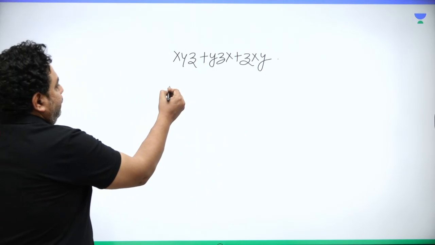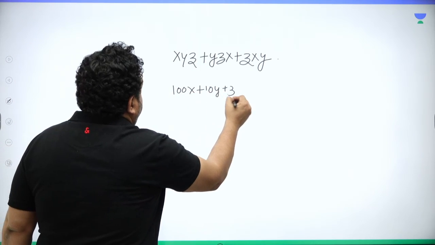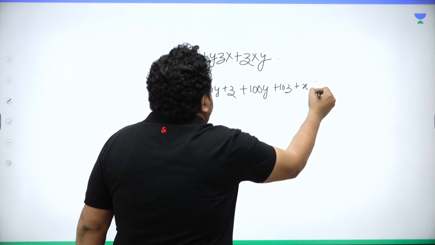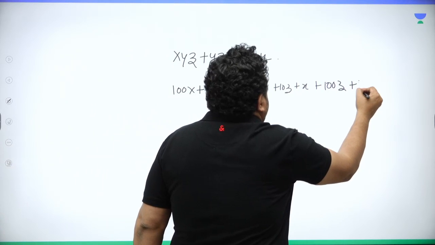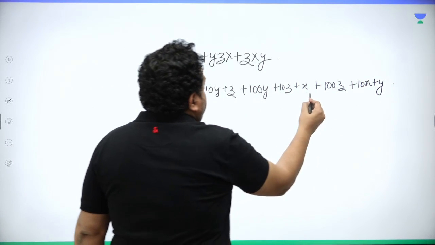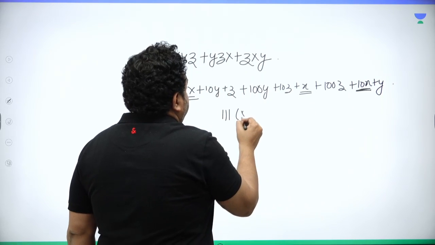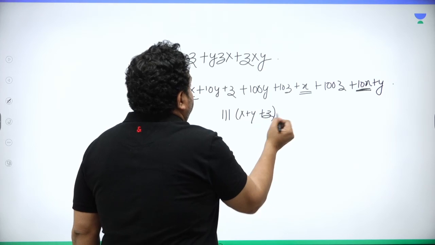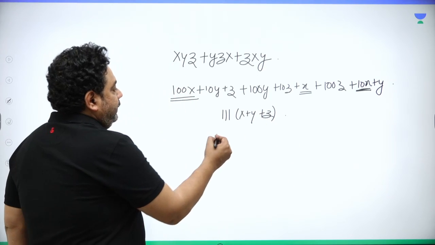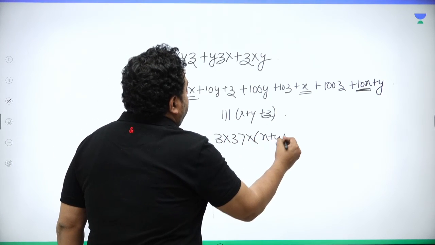So this comes out to be, guys, 100 times x plus 10 times y plus z, plus 100 times y plus 10 times z plus x, plus 100 times z plus 10 times x plus y. So if you add this plus this plus this, it is 111 times (x plus y plus z). And 111 itself is a very special number. It comes out to be 3 into 37 into (x plus y plus z).